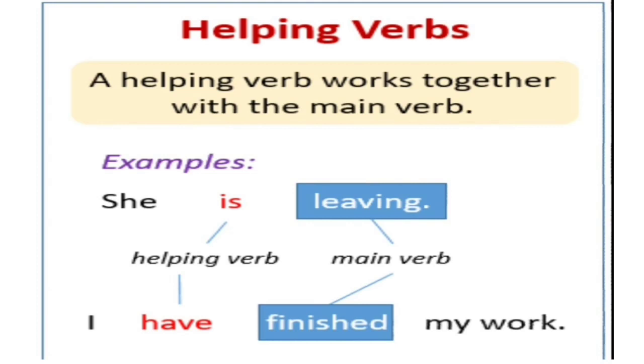This is a definition of helping verb. A helping verb works together with the main verb. Like this example, she is living. So यहाँ पे she is a subject, is is the helping verb, living is a main verb. Second is I have finished my work. So here main verb is finish. So here have is a helping verb.